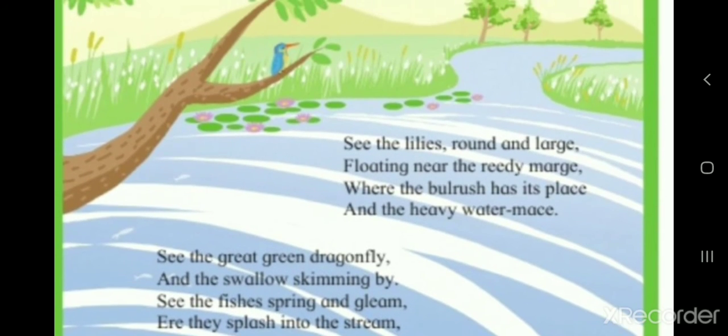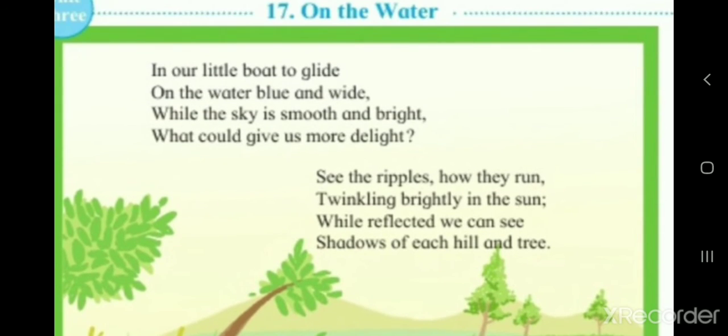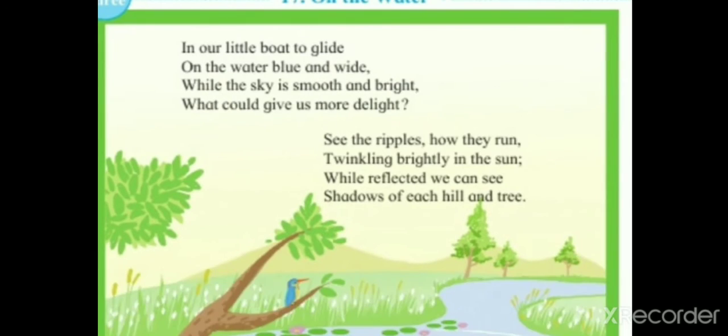Now, as we have completed the reading of the poem, let us understand each line of the stanza after reading it. Let's read the first stanza and understand it. In our little boat to glide on the water blue and white, while the sky is smooth and bright, what would give you more delight?